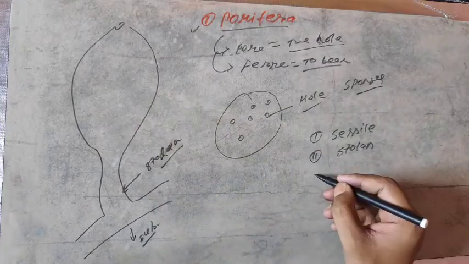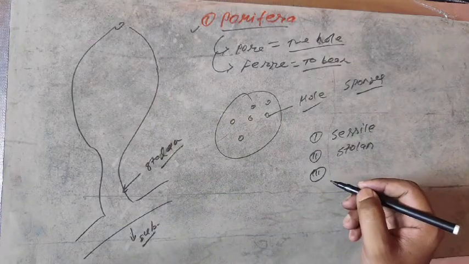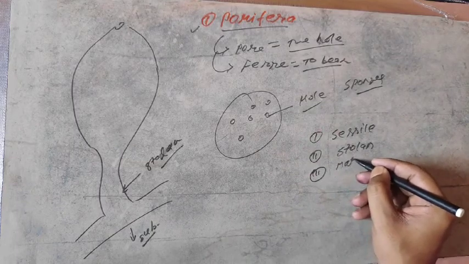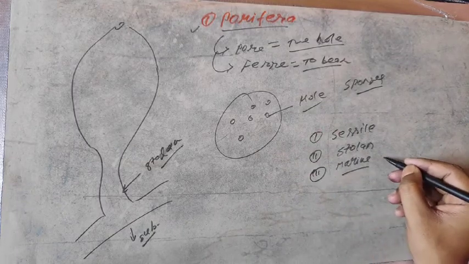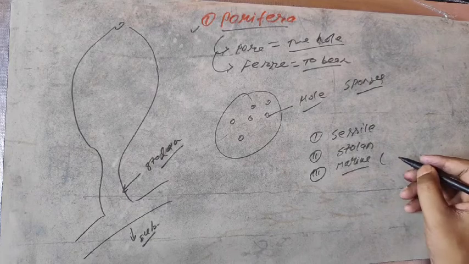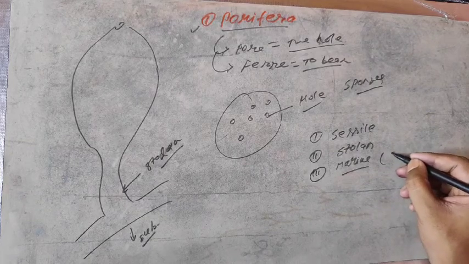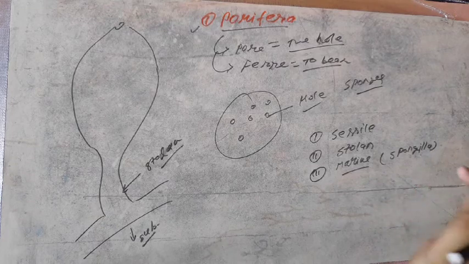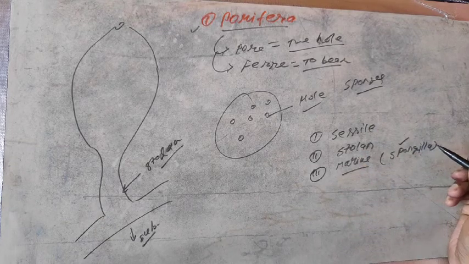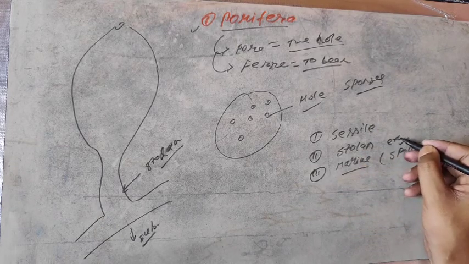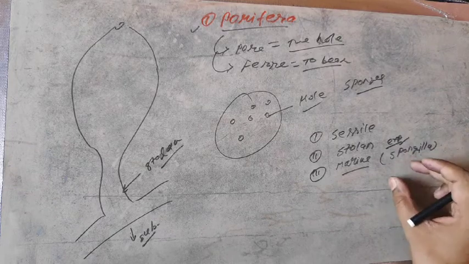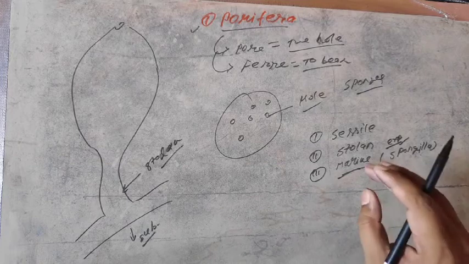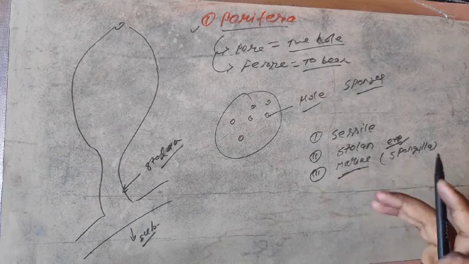And the next one is third. All animals belonging to Porifera are marine, but some of them are freshwater. The freshwater sponge is Spongilla. It may be asked in the examination. So Spongilla is the freshwater sponge, and except for Spongilla, all sponges are marine in nature.